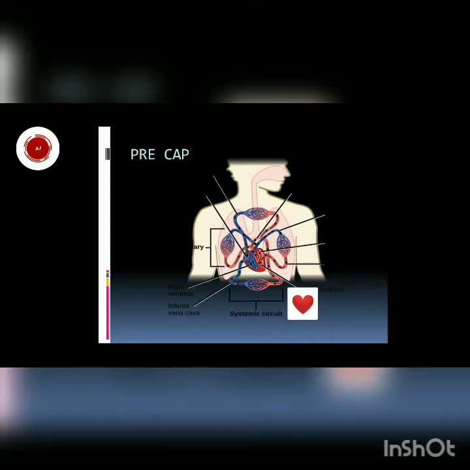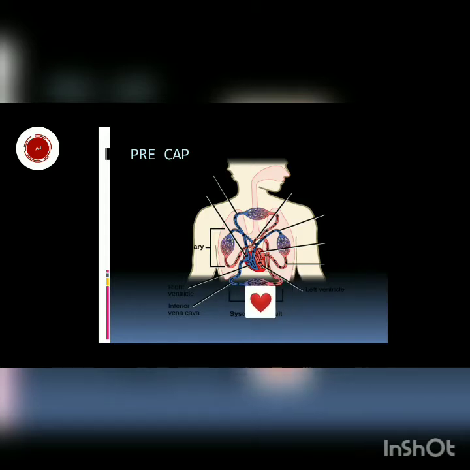In that we have seen that the blood flows through vessels, arteries and veins. Arteries carry pure, or we can say oxygenated blood, while veins carry deoxygenated blood.